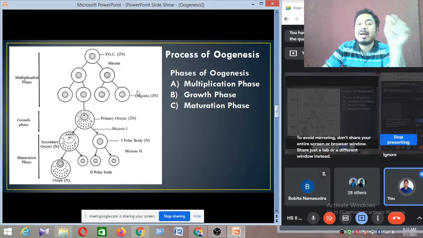At the 7th month of embryonic development, some of the oogonia are converted into primary oocytes. This stage, the development of the primary oocyte from the oogonia, is called the growth phase. And what happens in the growth phase? The growth of the oogonia takes place and it becomes bigger in size.